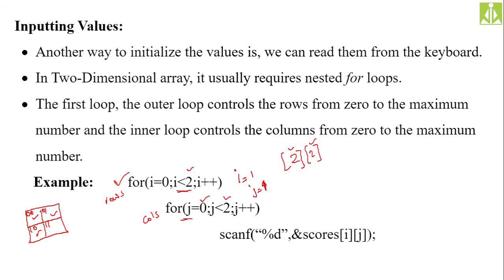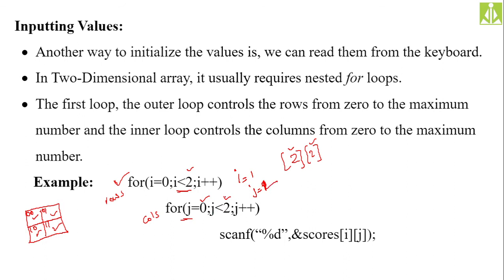Okay, again 1 is less than 2, condition true, so 1, 1, we are reading the last element. Scores of I, J, scores of 1, 1, that is the last element we are reading into the array. Then what will happen? Again the inner loop will continue and the J value gets incremented. J value becomes 2 now.